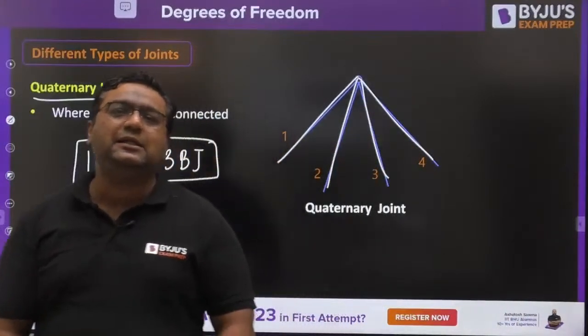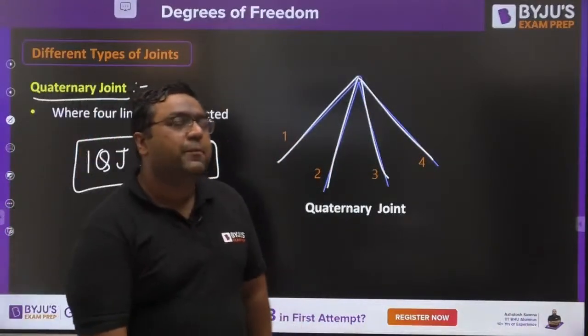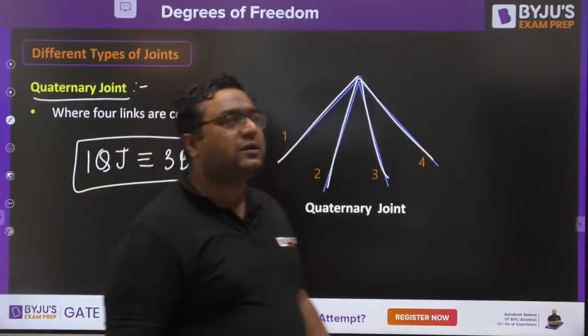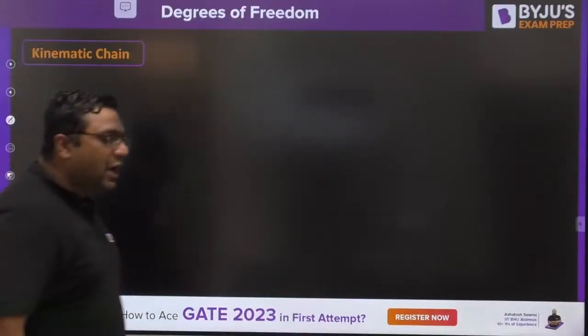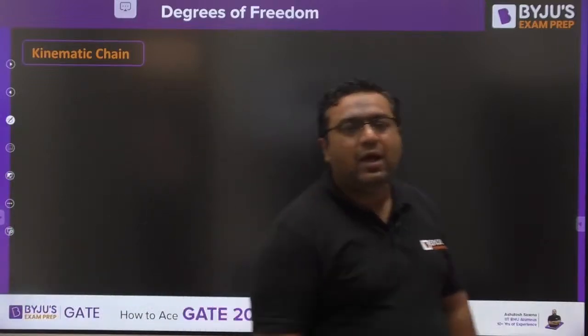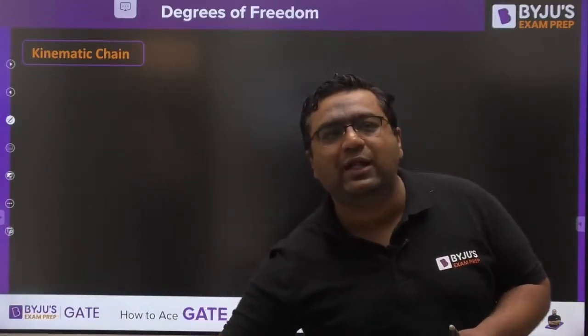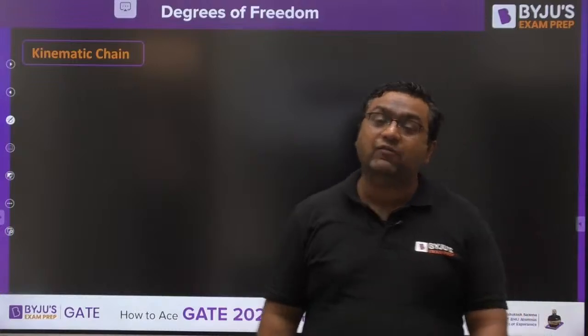Please tell me, till this point everybody understood or not, because after this I am going to start some other wonderful things. We have completed the types of joint. Now we are entering into kinematic chain, and just after the chain we are going to enter into degree of freedom, which is our heading for today.